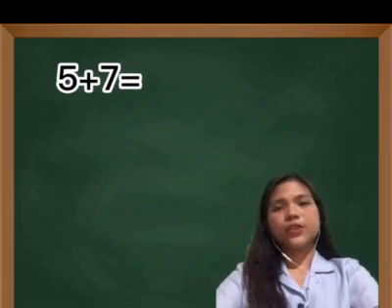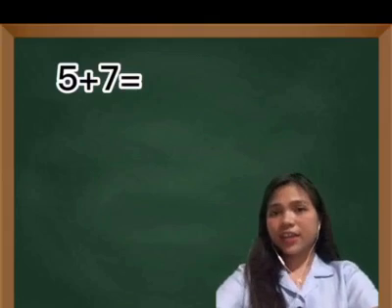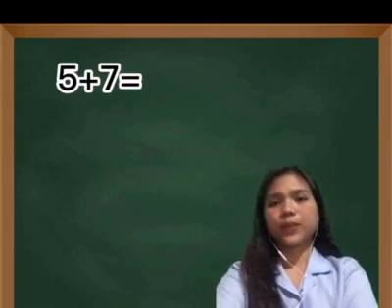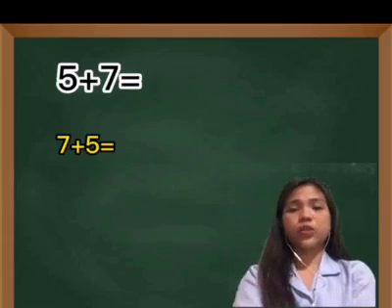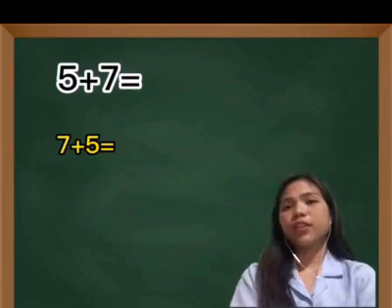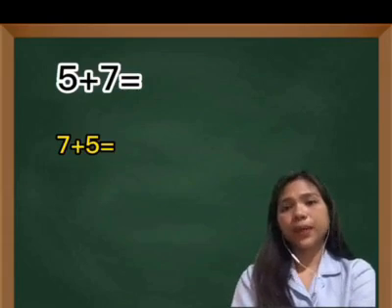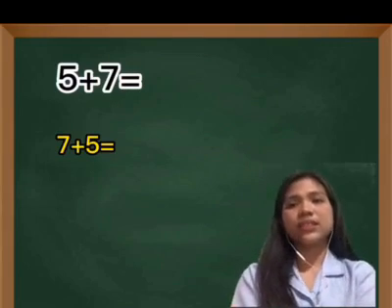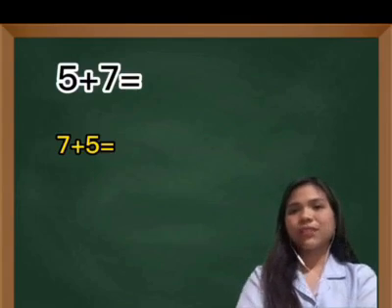Since they have the same sign, you just need to add the two numbers. 7 plus 5 equals 12. Since both given numbers are positive, your answer will also be positive. So 7 plus 5 equals positive 12.